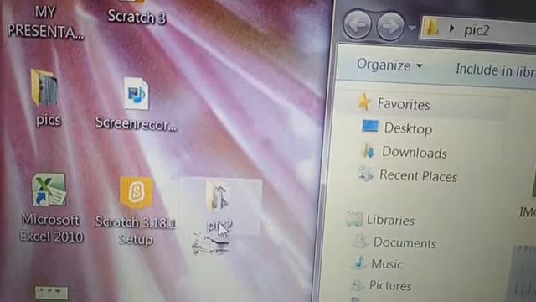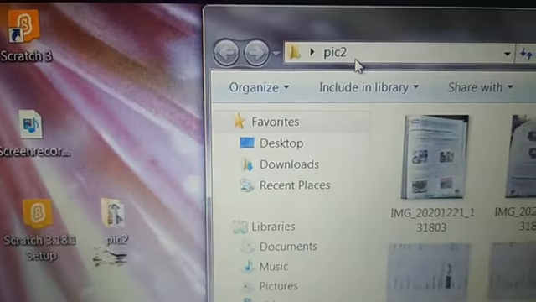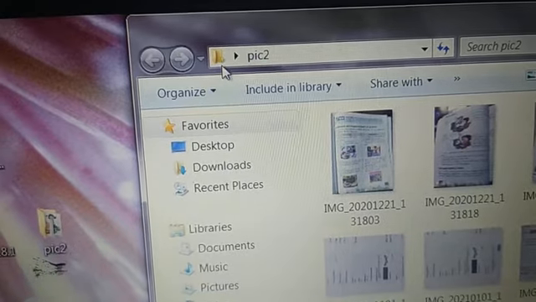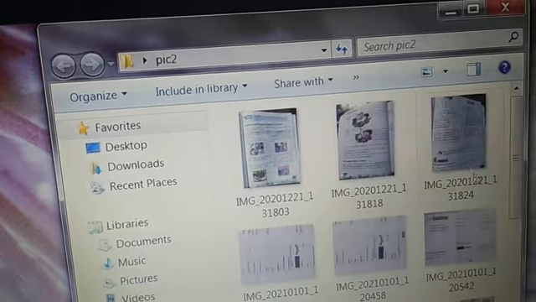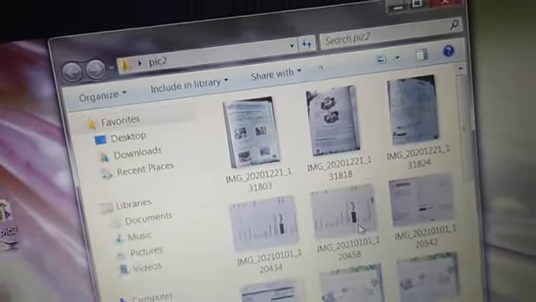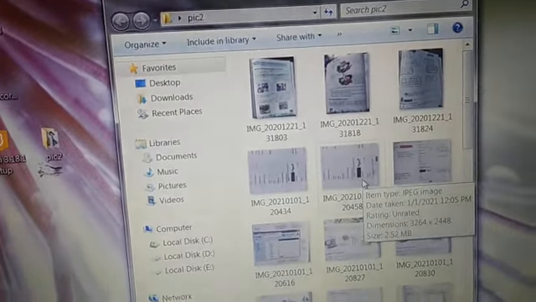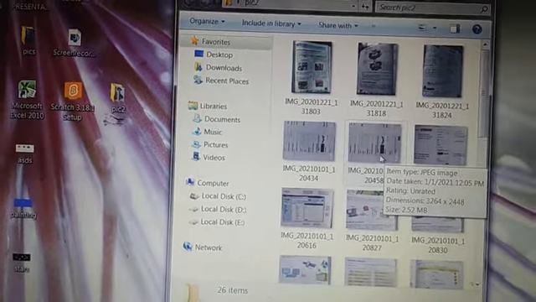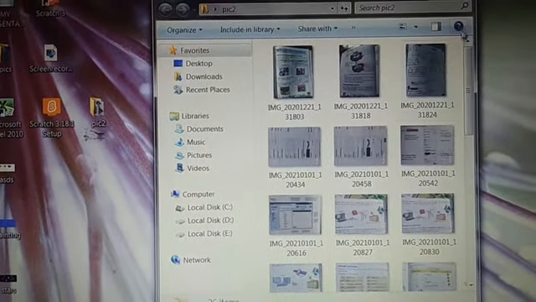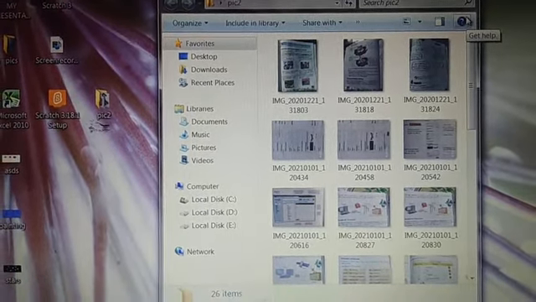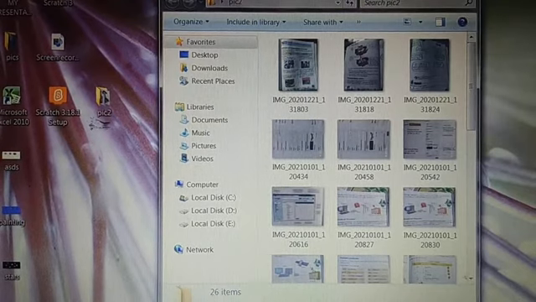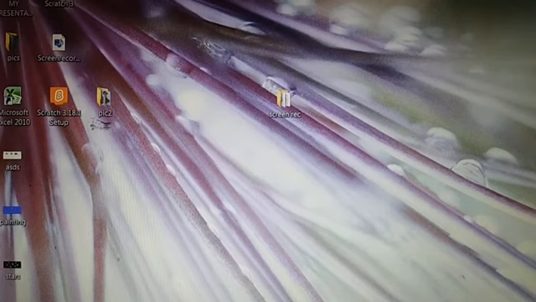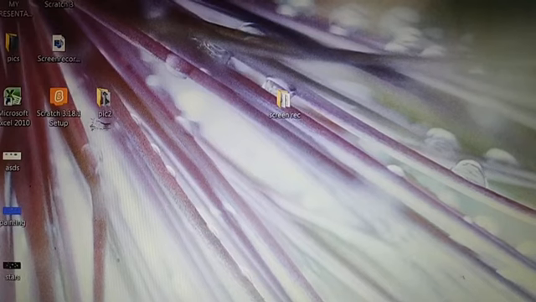When I did double click here, no? So this Pic2 folder is now opened. Understood? This is folder and you can see number of pictures are here in this folder. So folder can store number of files and subfolders. Folder can store number of files and number of subfolders. Understood?